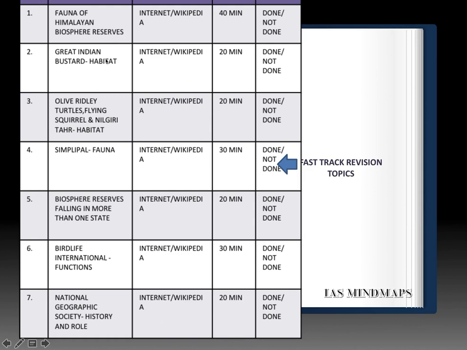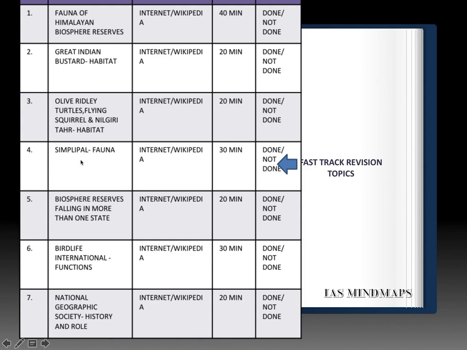Second, Great Indian Bustard and its habitat. The bird and its habitat, please be prepared to get a statement-based question over this topic. Third, olive-ringed turtles, flying squirrel and Nilgiri tahr, the habitats. So where are they found especially? And focus over the biosphere reserves where they are found. Again, internet and Wikipedia. And as you can see, it's a factual topic. Please prepare macro notes over this topic.